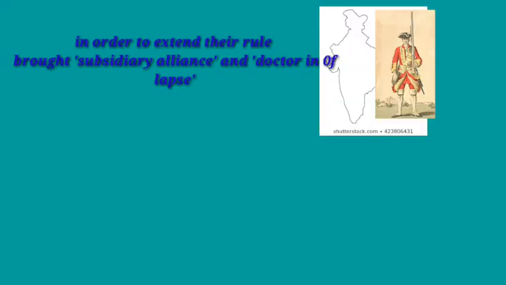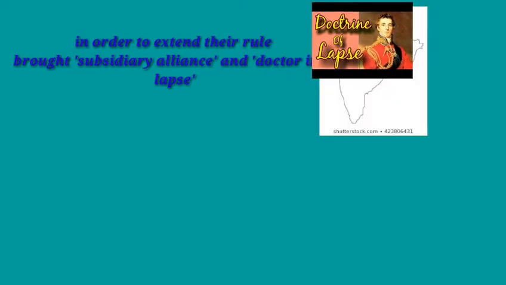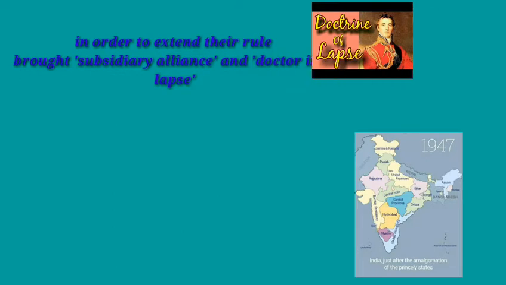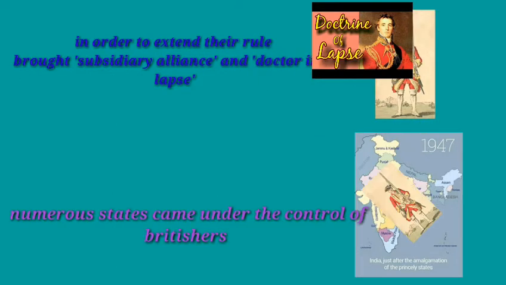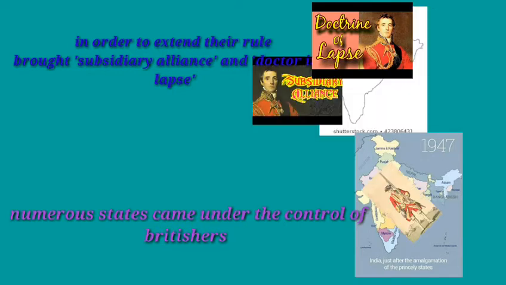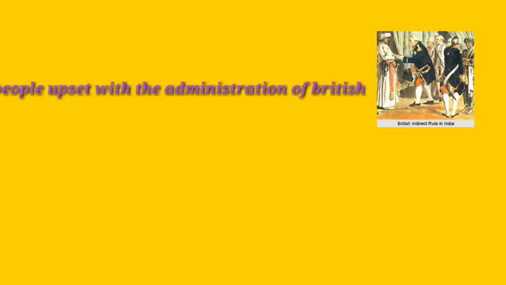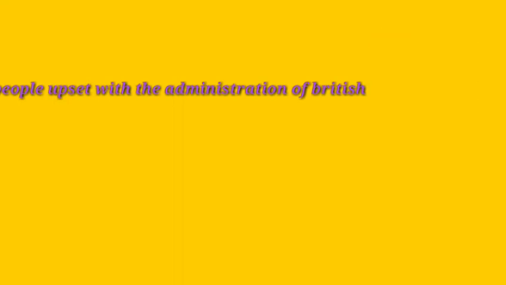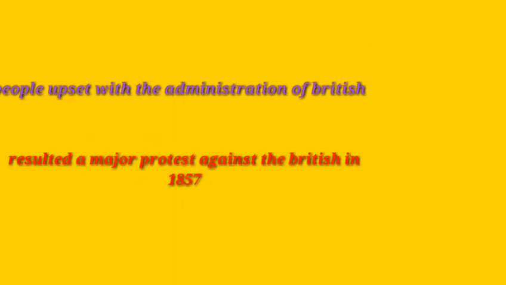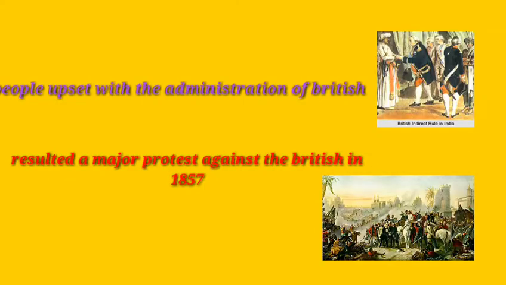In order to extend their rule over India, the British brought in policies of subsidiary alliance and doctrine of lapse. As a result, numerous states became part of the British Empire. This made many Indians unhappy. People were also upset with the administration of the British. This unhappiness erupted in the form of a major protest against the British in 1857.